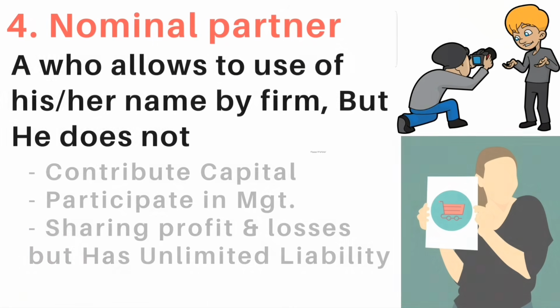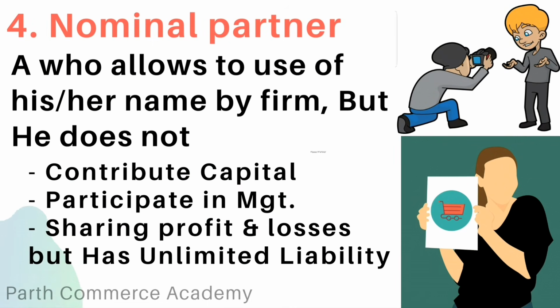Next is a nominal partner. A nominal partner is one who allows his or her name to be used by the firm. He is not participating in management, not contributing capital, not sharing any profit or losses, but he has unlimited liability like other partners in the firm.